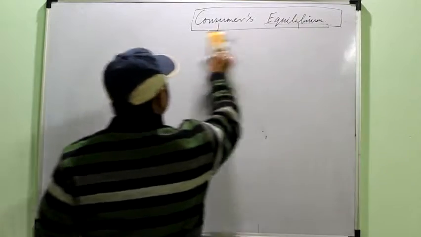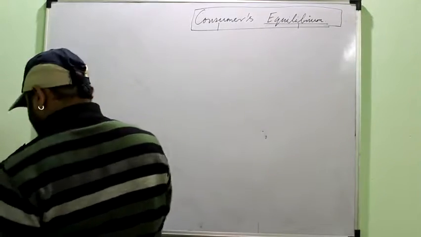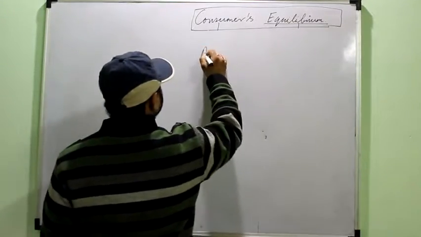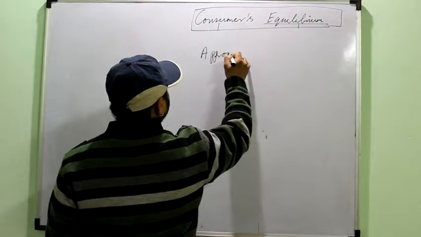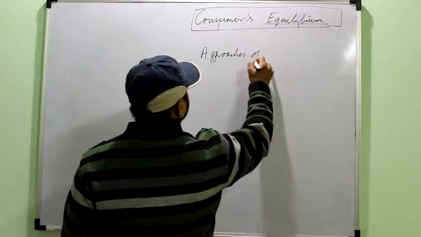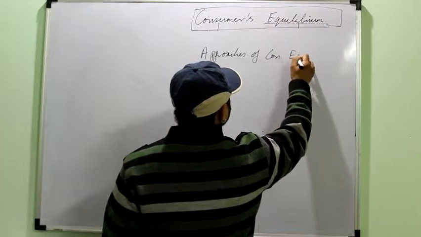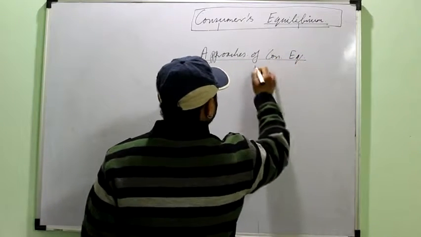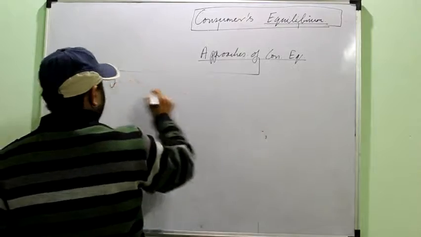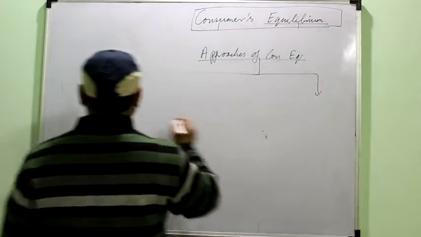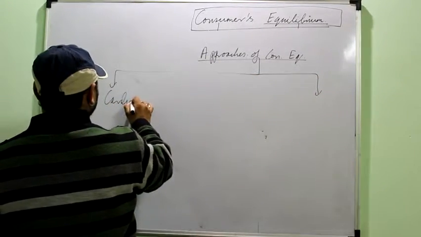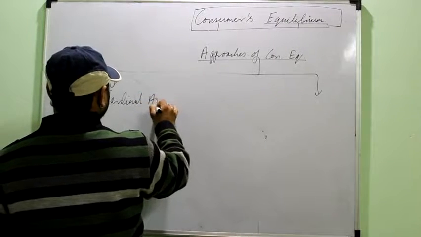Now next we move on to the approaches to the consumer equilibrium. There are two basic approaches. First is known as the cardinal approach.